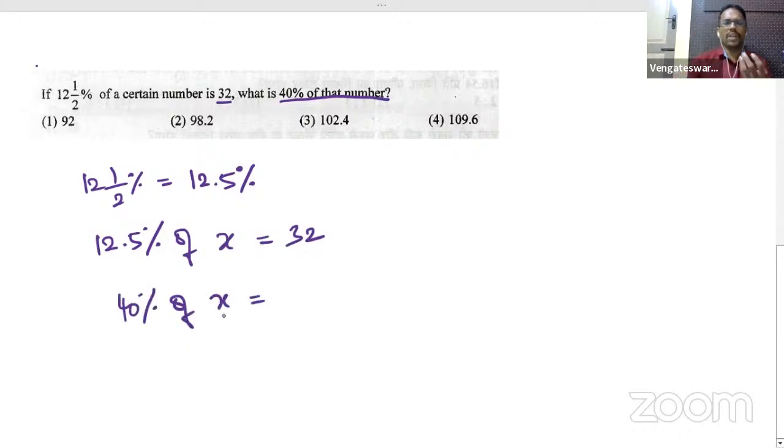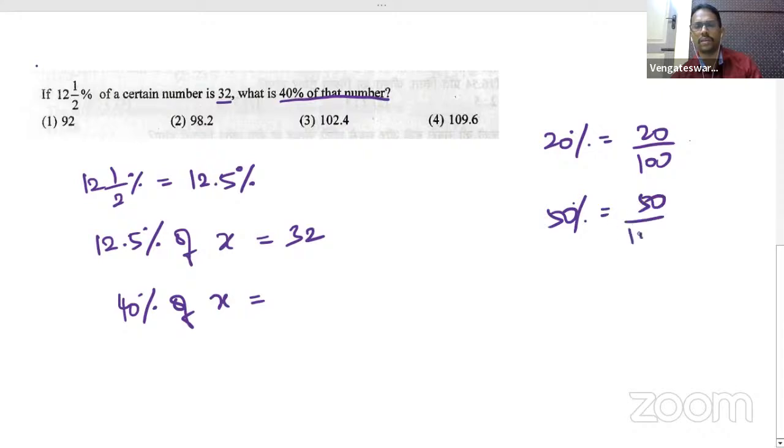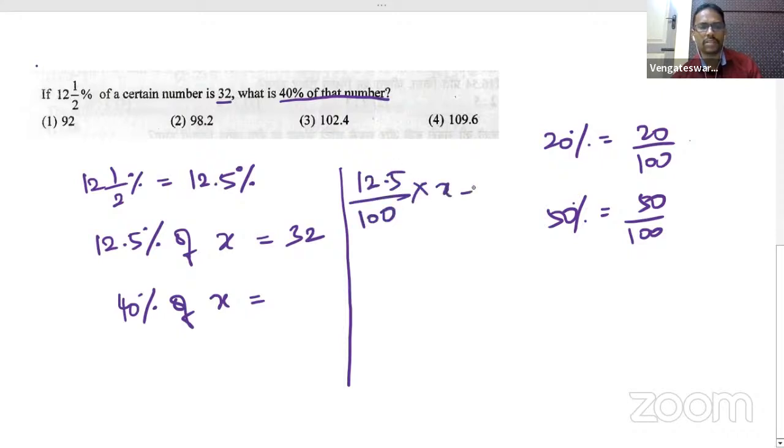We all know the basic idea of what is percentage. Percentage is anything expressed out of 100. So if I write 20 percentage, what's the meaning of 20%? It's going to be 20 by 100. If I write 50 percentage, the meaning is 50 by 100. So here we know 12.5 percentage, which means 12.5 by 100 of some X is 32. And all you need to find is 40% of X, that is 40 by 100 into X. What is the answer? This is my question.